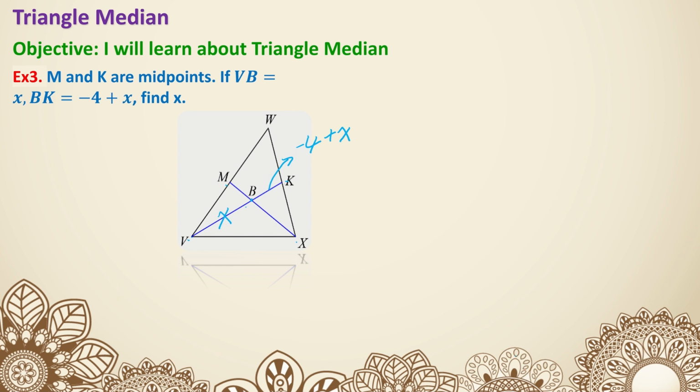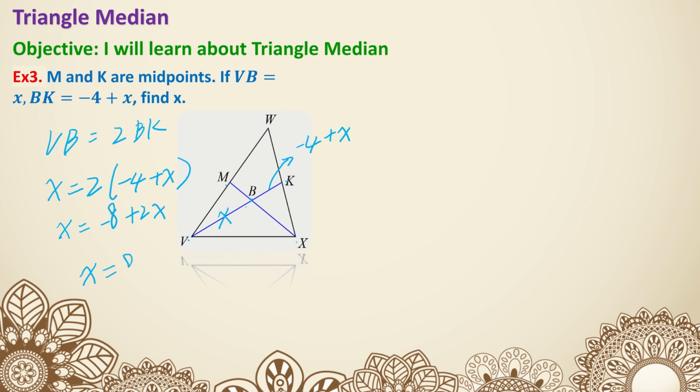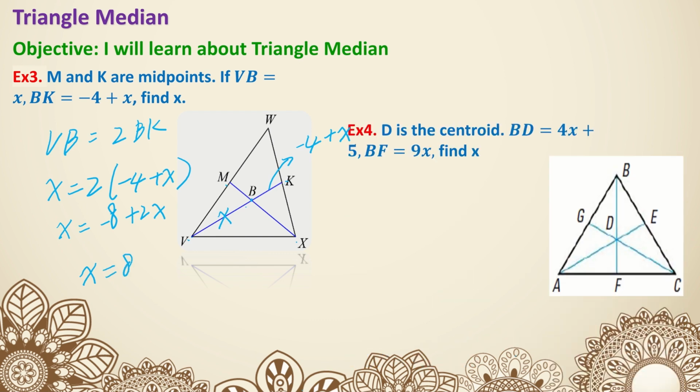The longer portion is twice the shorter portion. So VB is twice BK. So x equals twice of -4 plus x. So we have x equals -8 plus 2x. Finish solving. x equals 8.